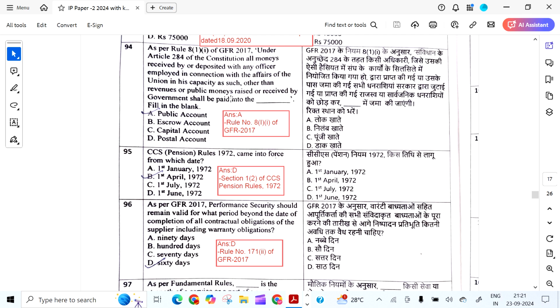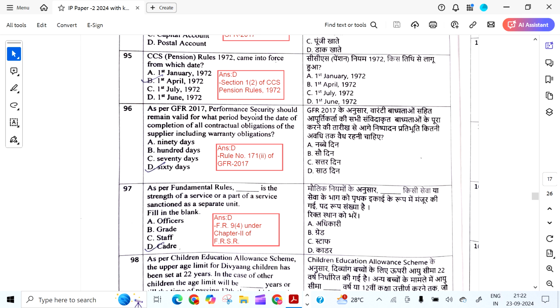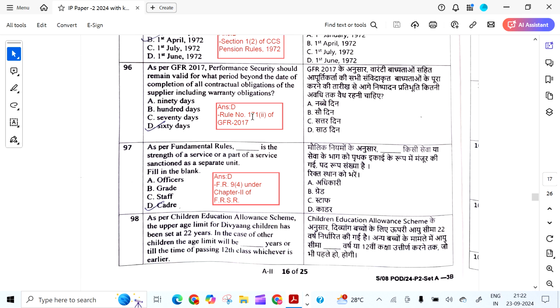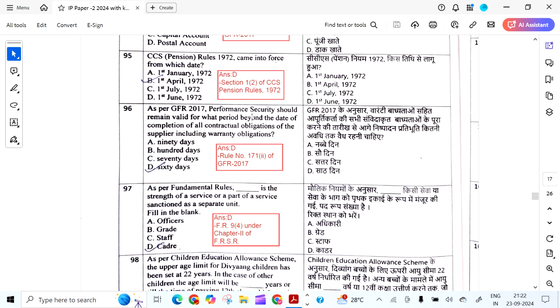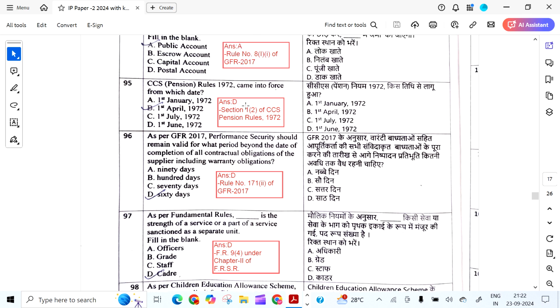As per Rule 8.1 of GFR 2017, under Article 284 of Constitution, all monies received by or deposited with any officer employed in connection with the affairs of Union in his capacity as such, other than revenues or public monies raised or received by the government shall be paid into the public account as per Rule 8.11 of GFR 2017. CCS pension rules 1972 came into force with effect from 1/1/1972.